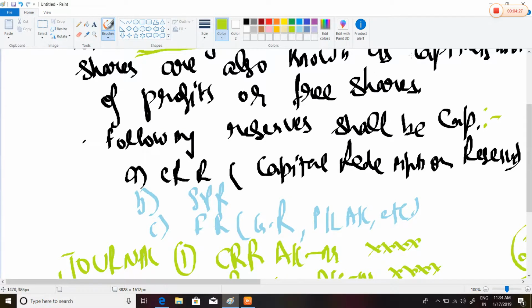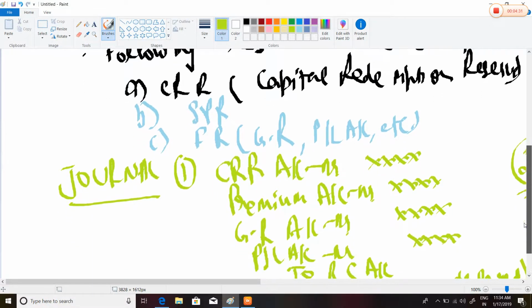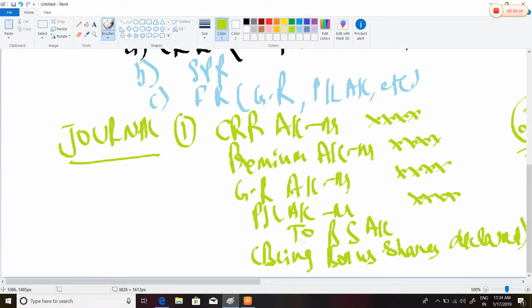Now we are going to talk about the journal entries at the time of issue of bonus shares. The first entry: capital redemption reserve account debited, securities premium reserve account debited, general reserve account debited, profit and loss account debited, to bonus shares account.